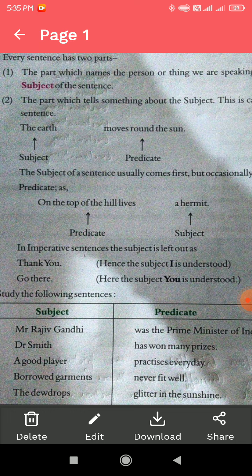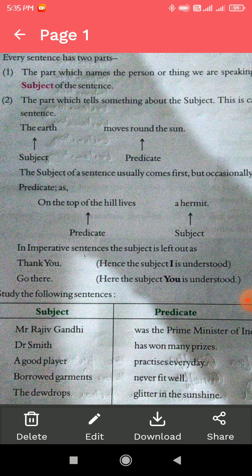Here, in an imperative sentence, the subject is left out, as in thank you. Here there is no subject, but we have to understand the subject as I, because I am thanking you. Similarly, I am wishing you. In an imperative sentence there is no subject.